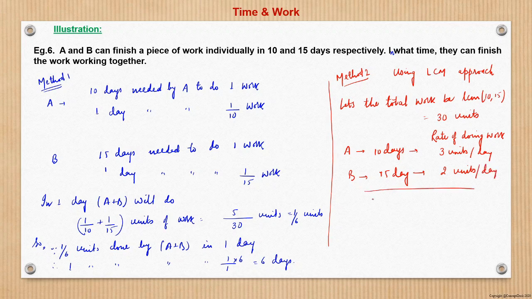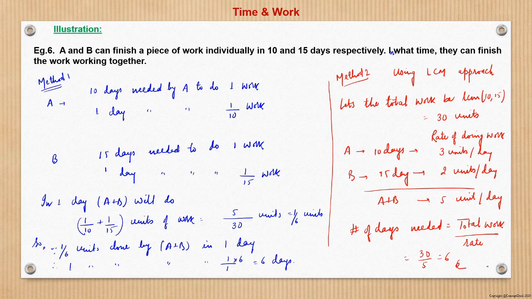So A plus B, what is the total rate? 5 units per day when they work together, right? So meaning 5 units per day they can work. So to finish 30 units, we can simply do 30 by 5, which is 6. So the number of days needed is total work upon rate of doing work, which is 30 by 5, which is 6, the answer, right?